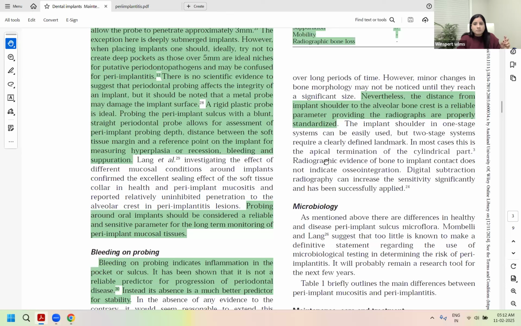Okay? So mobility can also be seen in early failure, but that would be due to surgical errors or prosthodontic loading errors. Is that clear, Zoom? So early mobility can also be seen, which means the osseointegration never really happened.